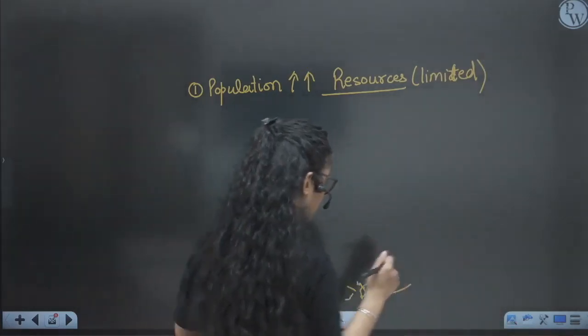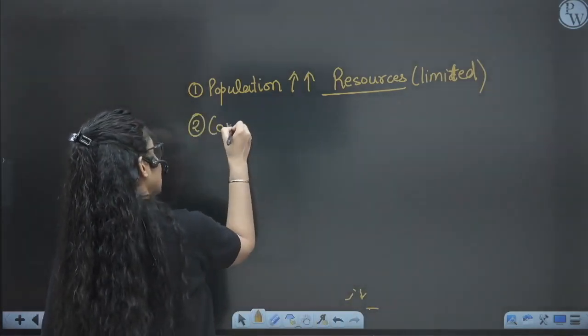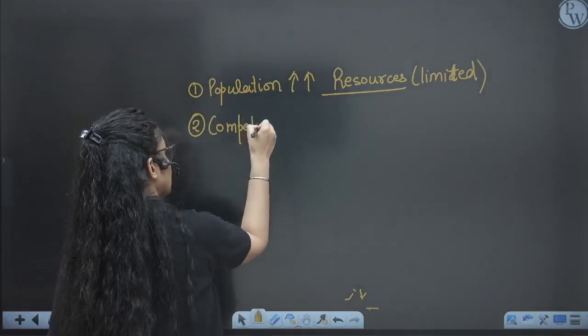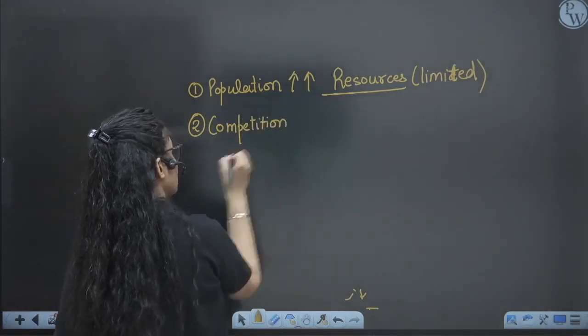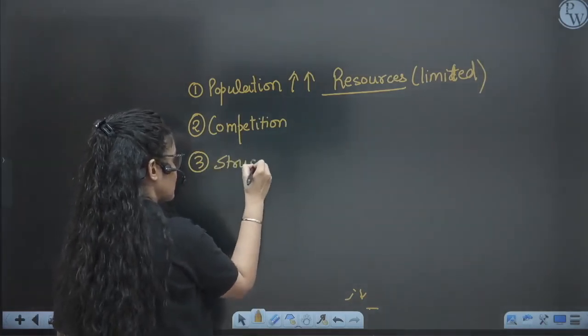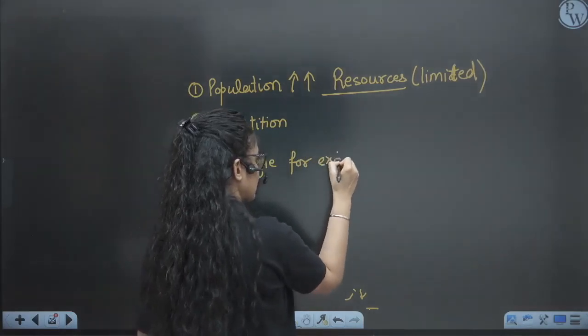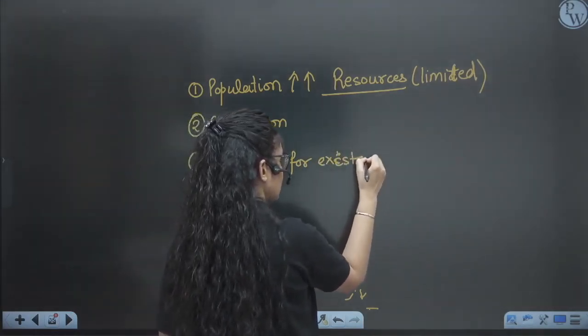So they will compete with each other. Now the competition will start between them, and the struggle for existence will start. It means now they are struggling to exist.